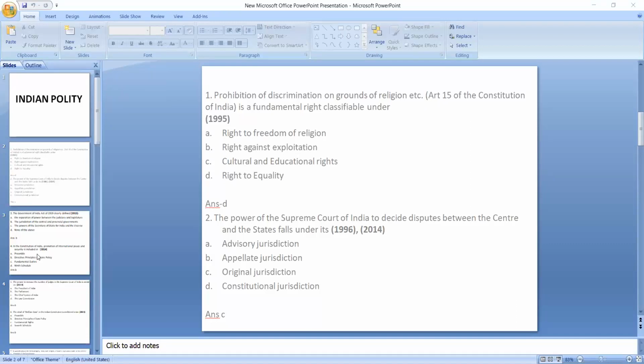Moreover, in the Indian polity paper, you will have to study some constitutional bodies, and also non-constitutional bodies. For example, the Election Commission or UPSC. National Commission for Scheduled Tribes, Scheduled Castes. Then you will have to study about Niti Aayog, that was the Planning Commission. Then the National Human Rights Commission. Then the State Human Rights Commission, Central Information Commission.